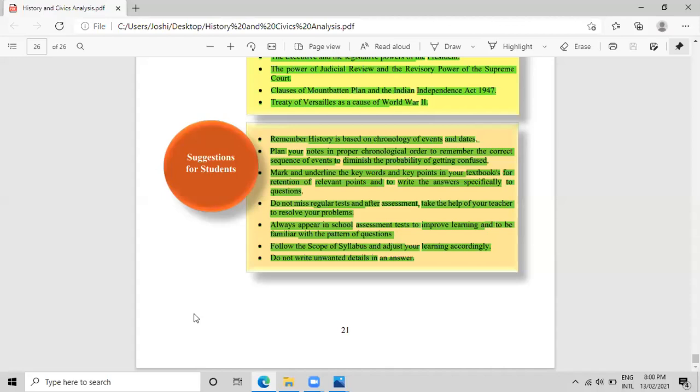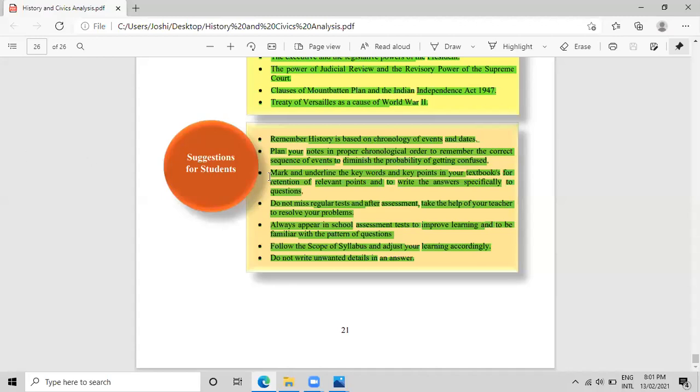The next chapter goes for the dates of the 19th century, where the growth of nationalism, the freedom struggle started, where we'll be talking about the assertive leaders, the early nationalist leaders. So when we plan our notes in a proper chronological order, it'll be very easy to remember the sequence of the events. First, the First War of Independence happened. Next, after that, the social religious movement started by Raja Ram Mohan Roy, Jyotirao Phule. Next, other reformers, that is assertive leaders, early nationalist leaders, then the Mahatma Gandhian era, right? So this is how you have to remember the points.